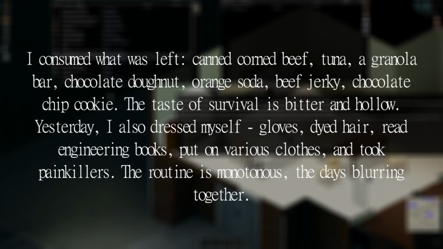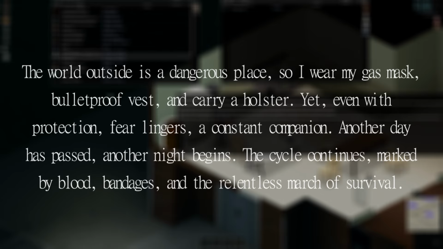Yesterday I also dressed myself. Gloves, dyed hair, I read engineering books, put on various clothes, and took painkillers. The routine is monotonous and the days are blurring together. The world outside is a dangerous place, so I wear my gas mask, bulletproof vest, and carry a holster. Yet, even with protection, fear lingers, a constant companion. Another day has passed, another night begins. The cycle continues, marked by blood, bandages, and the relentless march of survival.